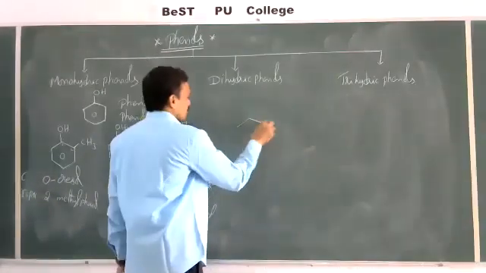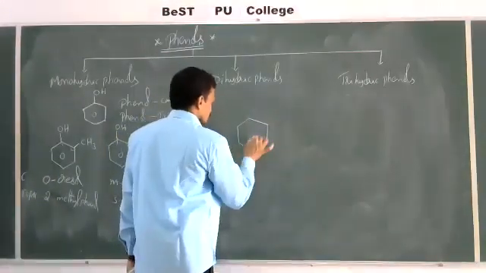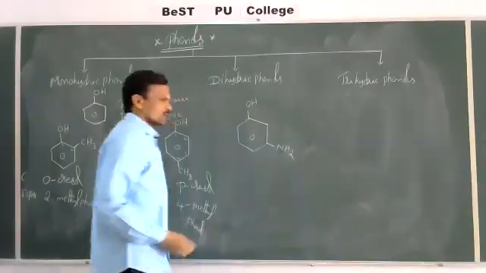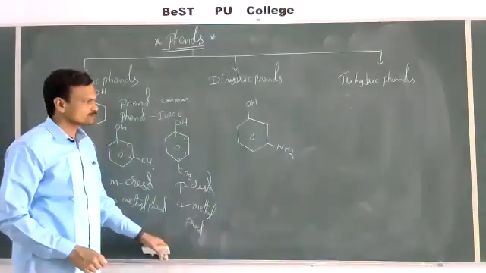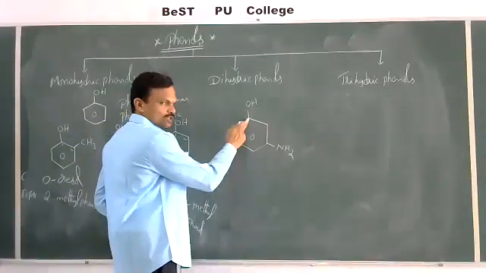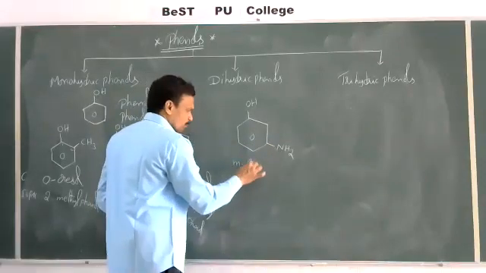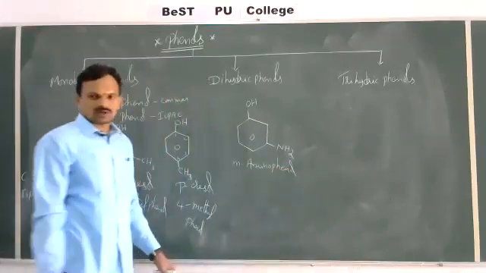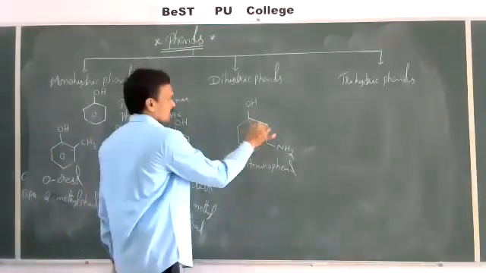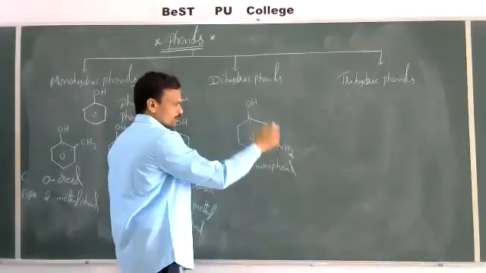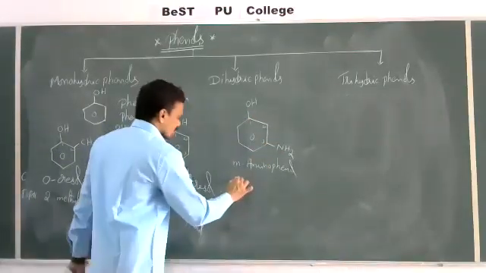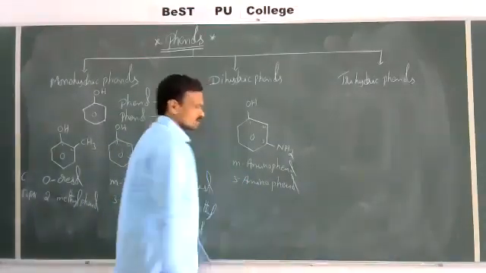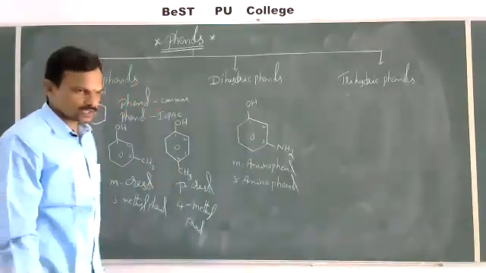For example, if a compound is like this, NH2. Now what is the name of this compound? What is the position of this amino group with respect to the OH group? Meta position. So this is meta-aminophenol. Meta-aminophenol is the common name. And what is the IUPAC name? 1, 2, 3. With respect to the OH group, the NH2 group is at the third position. So this is 3-aminophenol. 3-aminophenol is the IUPAC name.